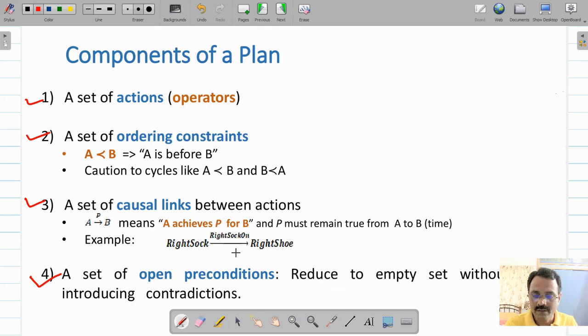Open preconditions have to be satisfied during your plan execution. So for any plan, we will have these four components: set of actions, ordering constraints, causal links, and the set of open preconditions, which you are going to satisfy during your plan execution.